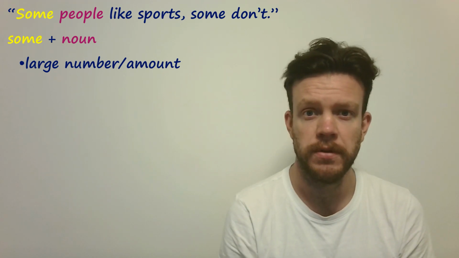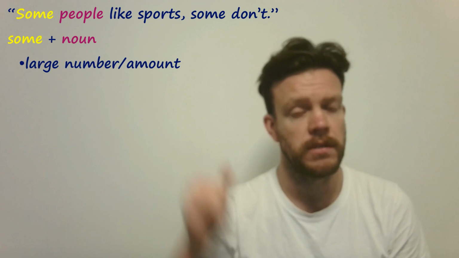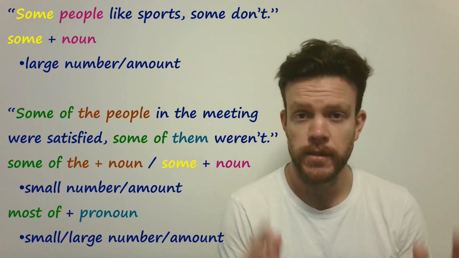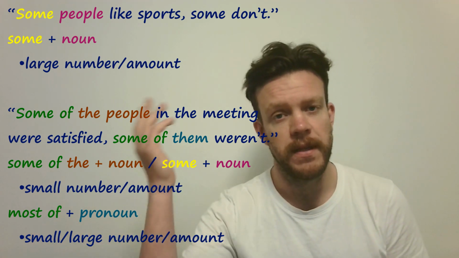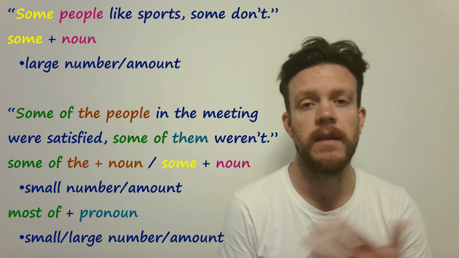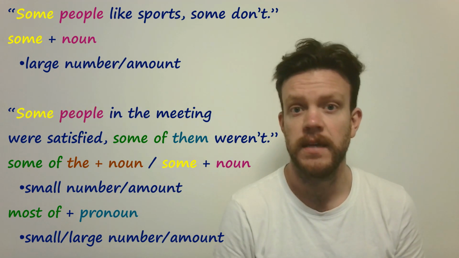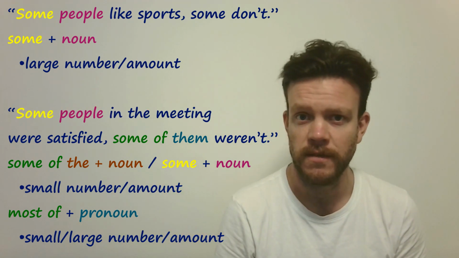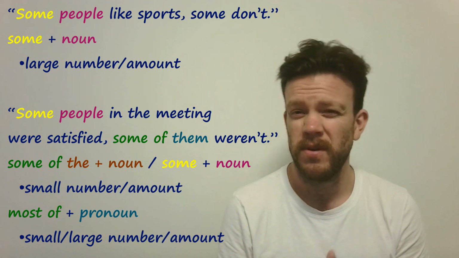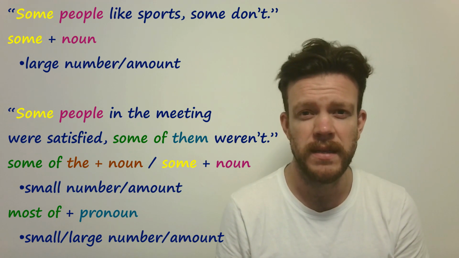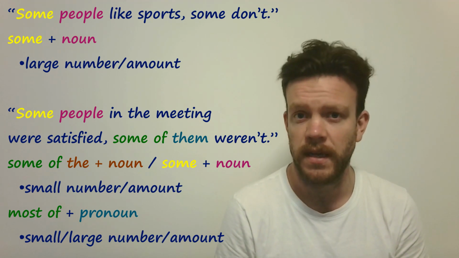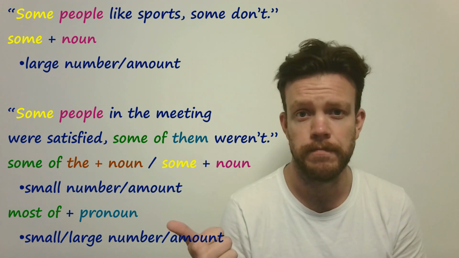So for example, some people like sport, some don't. Large group. Smaller group, some of the people in the meeting were satisfied, some of them weren't. And again, for the first one, we could just say some people in the meeting were satisfied. Works the same way. There are others, probably, where the rule applies, but to be honest, people don't make mistakes with it, so there's no need to cover it. But watch out for some.